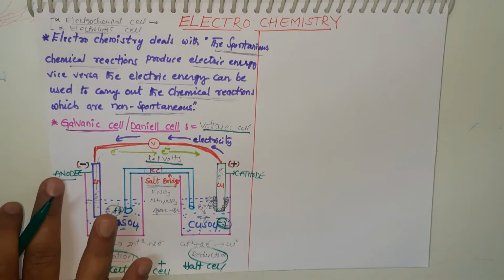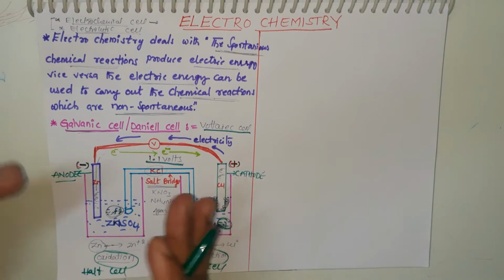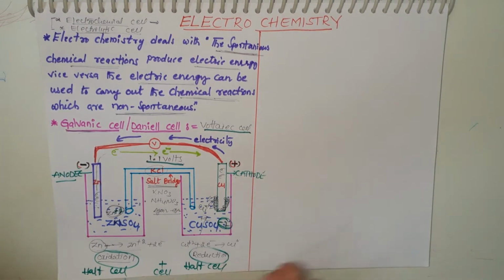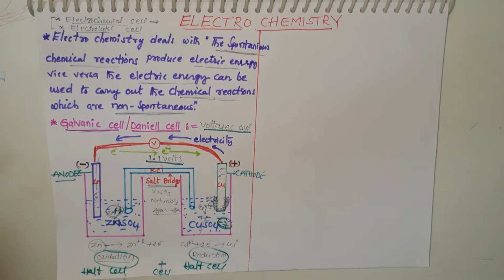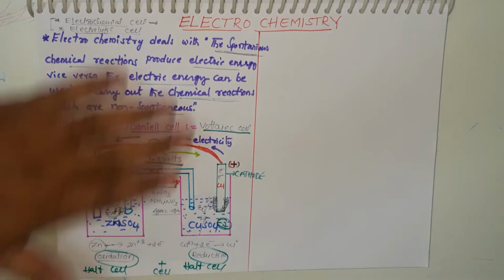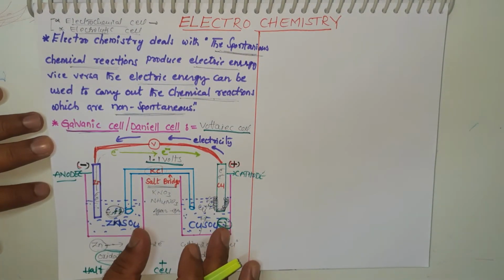Zinc acts as anode, whereas copper acts as cathode. Always anodes are put on the left side in the cell, cathodes on the right side, according to the electrode potential series. That we learn next class. Okay, students, write some important points about galvanic cell structure.